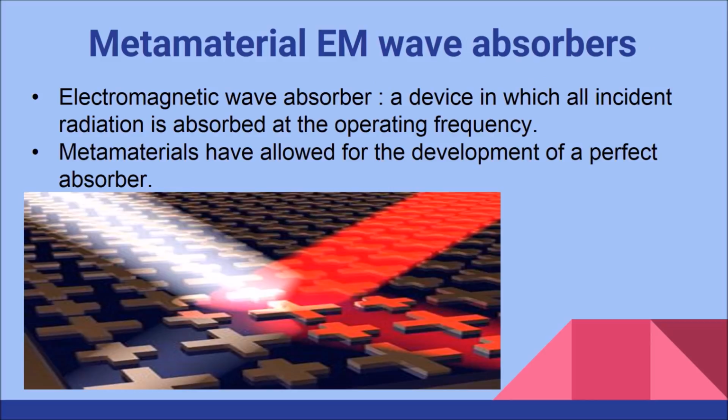An electromagnetic wave absorber is in general a device in which all incident radiation is absorbed at the operating frequency, that includes transmissivity, reflectivity, and scattering. Metamaterials have however allowed the development of a perfect absorber based on their high impedance surface.